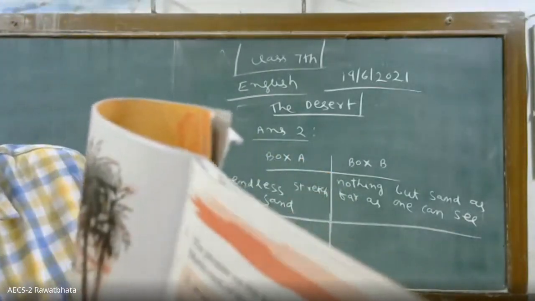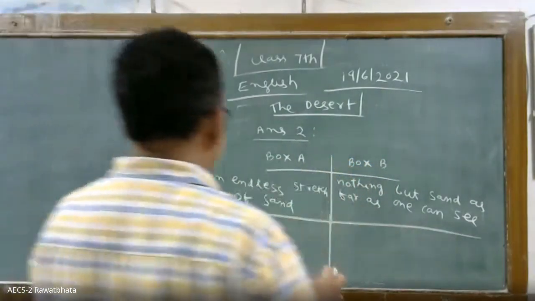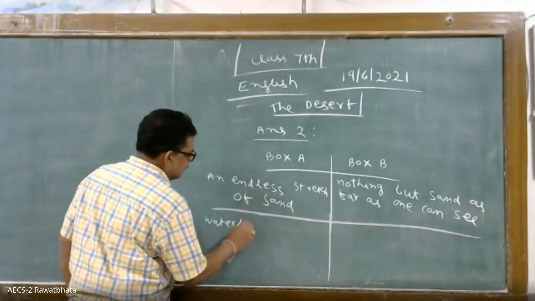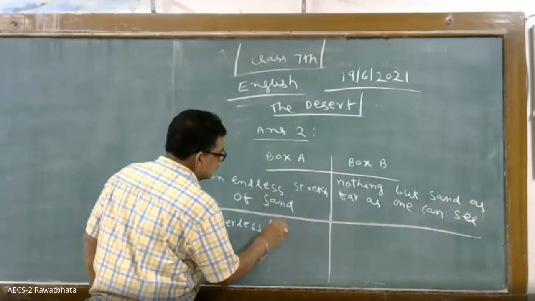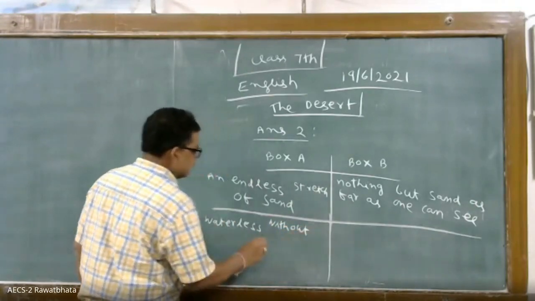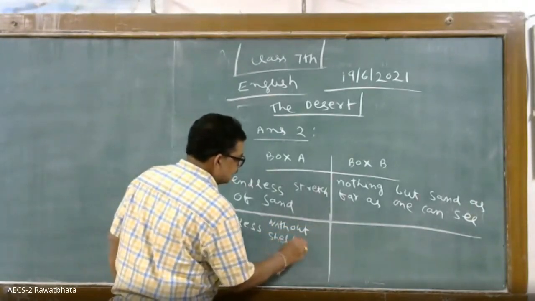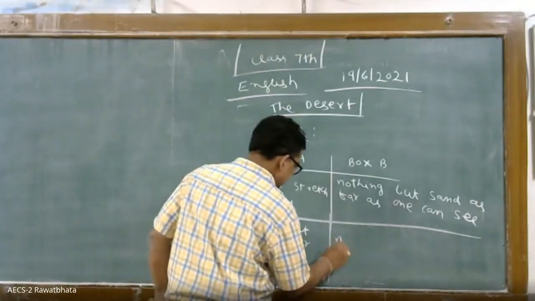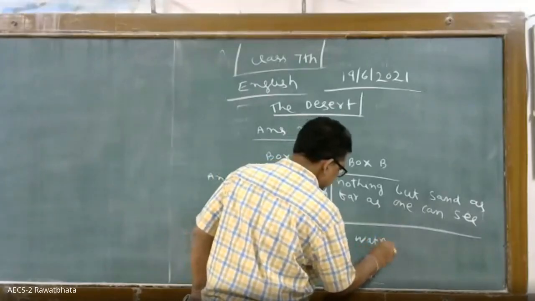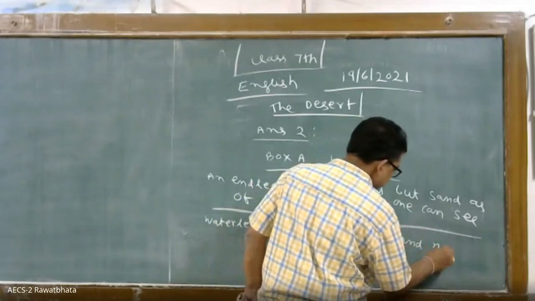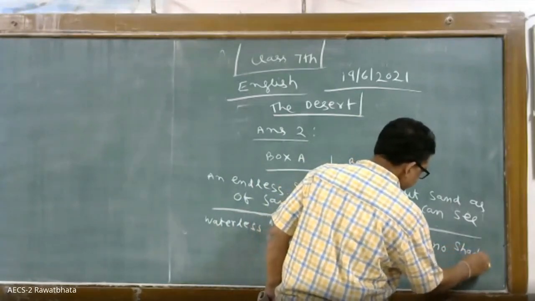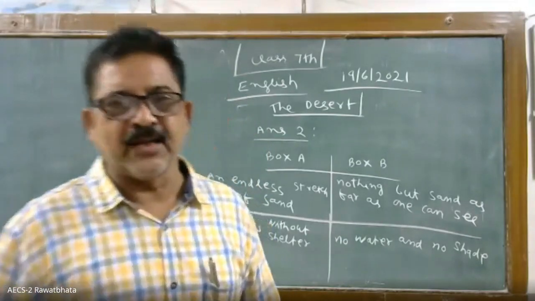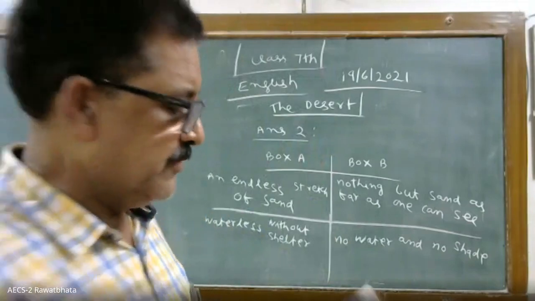Okay, you please see this. This one you see, children, this table. Waterless: without water, no water and no sand. Please note down: waterless, no water and no sand.